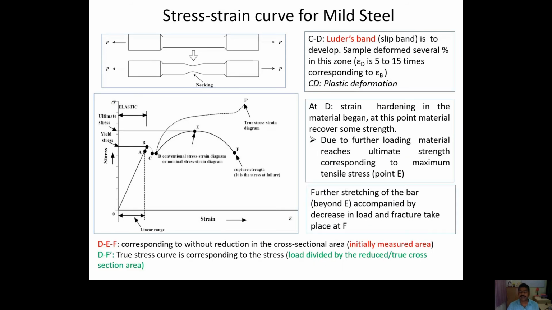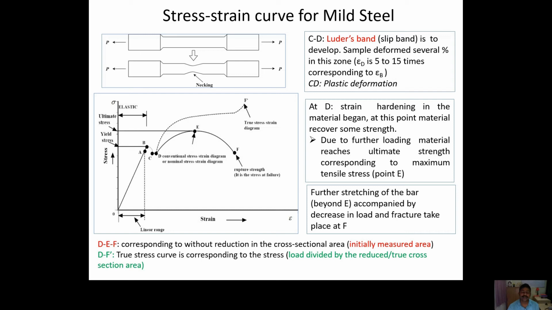What happened between the C and D? In between the C and D, the lower band, which we also call the slip band, occurs. Due to this lower band or slip band, the metal deforms by a very high amount, as I already discussed. That deformation is basically the strain between C and D. If you draw a vertical line from C, it will intersect the strain axis, and if you draw a vertical line from D, it will intersect the strain axis.